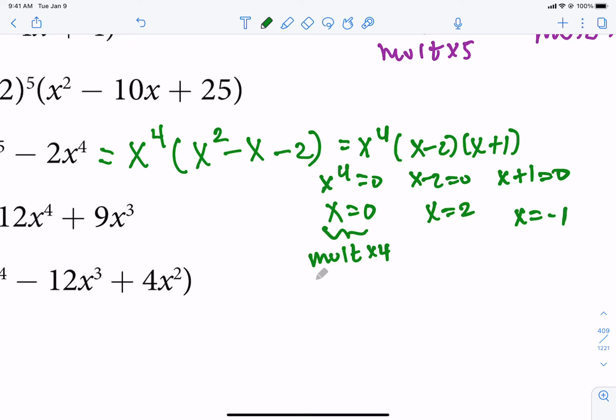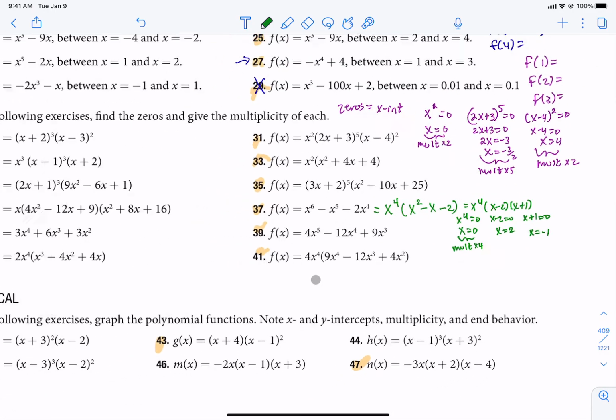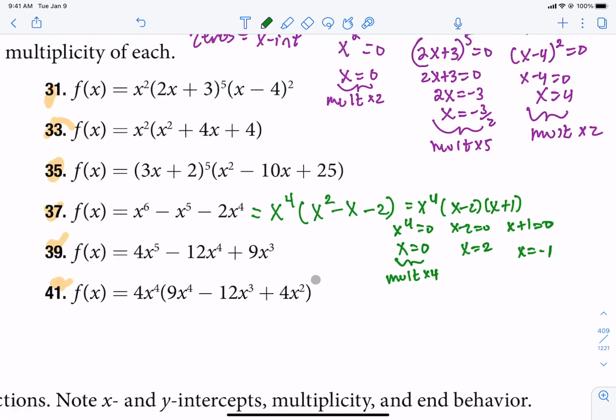So if you were to graph this, at x equals 2 and x equals negative 1, we will go through the x-axis in that spot. But at an x value of 0, we will bounce off the x-axis. If we're coming up from the bottom, it's like we're bouncing off the ceiling. If we're coming from the top, it's like we're bouncing off the floor. So that's kind of what you need to do for that section there, problems 31 to 41.